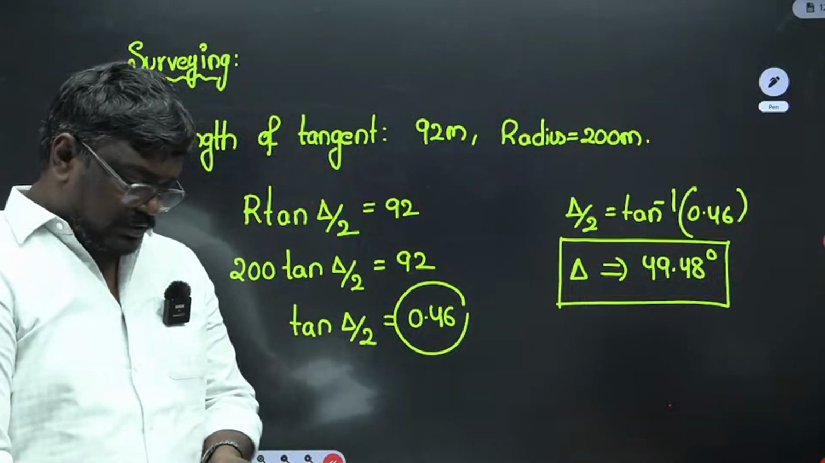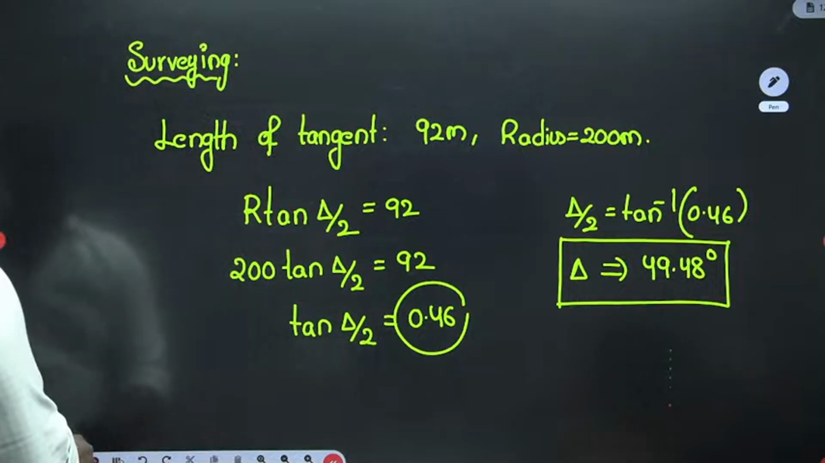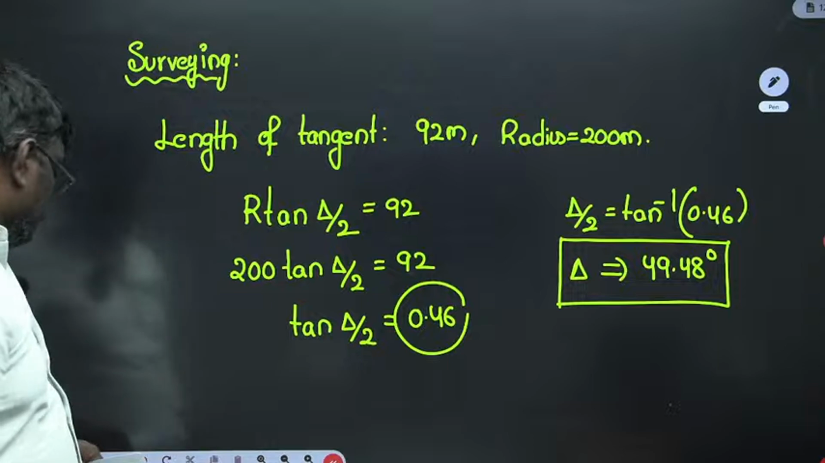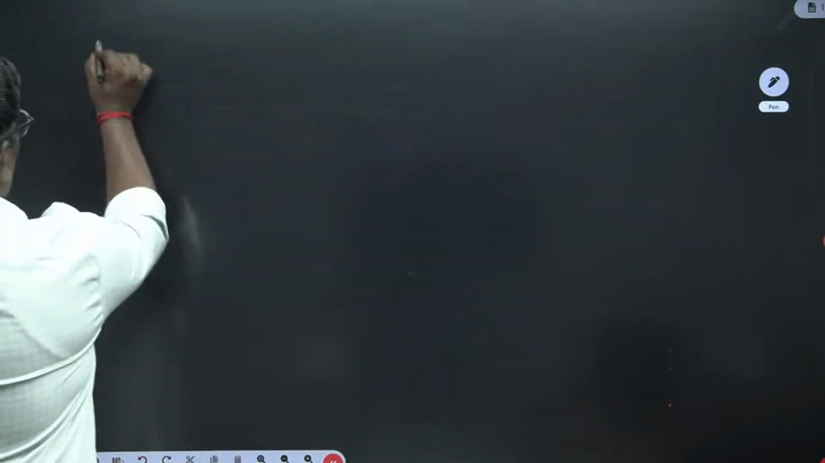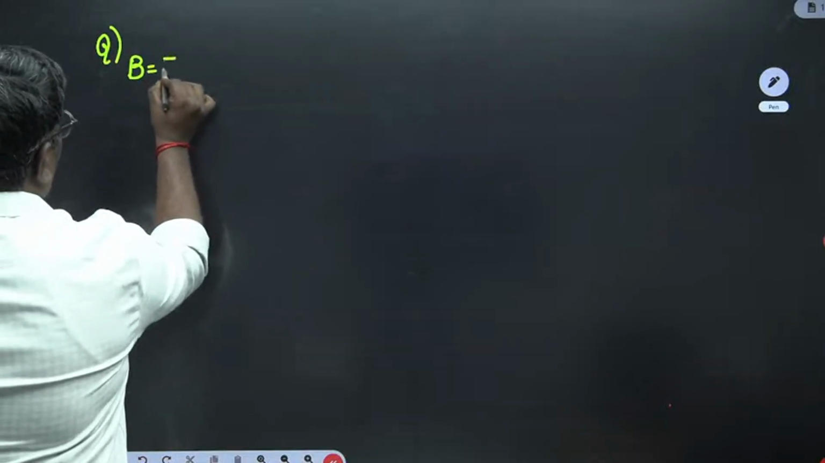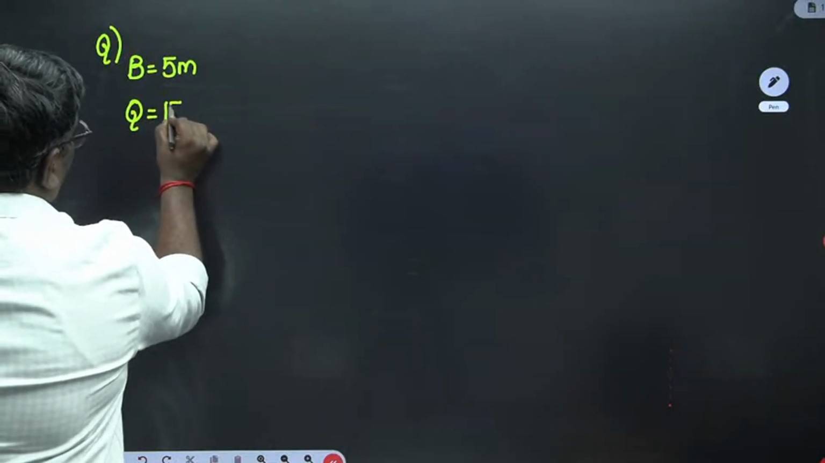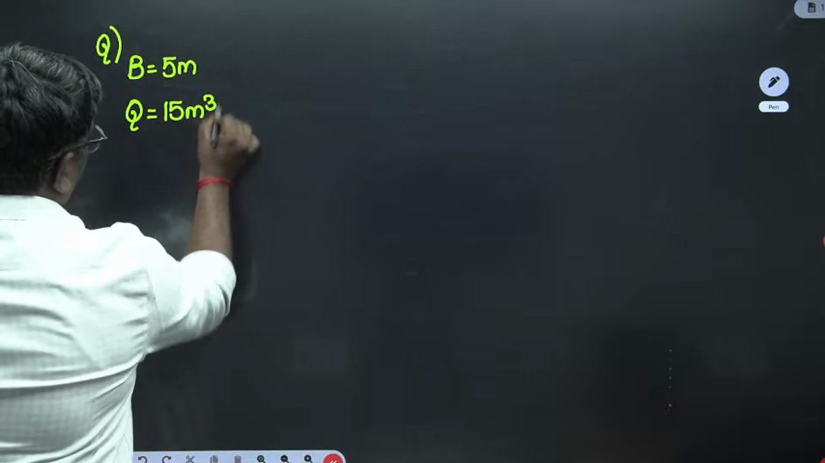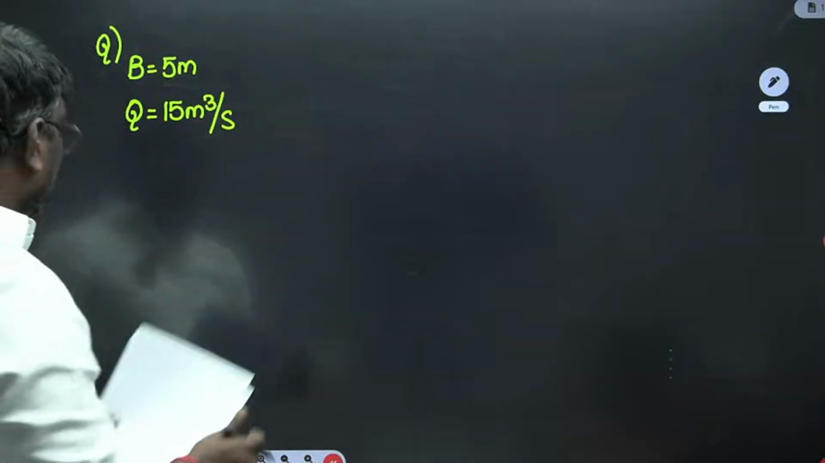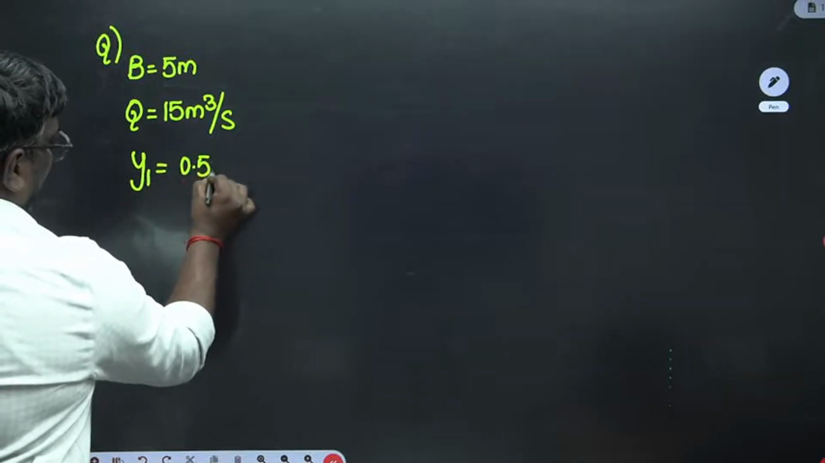One second, students. There was a question in hydraulic jump also. They have asked what is the power. The question here is: width is equal to 5 meter, discharge is equal to 15 meter cube per second, and Y1 is equal to 0.5 meter. They are asking for power in kilowatts.